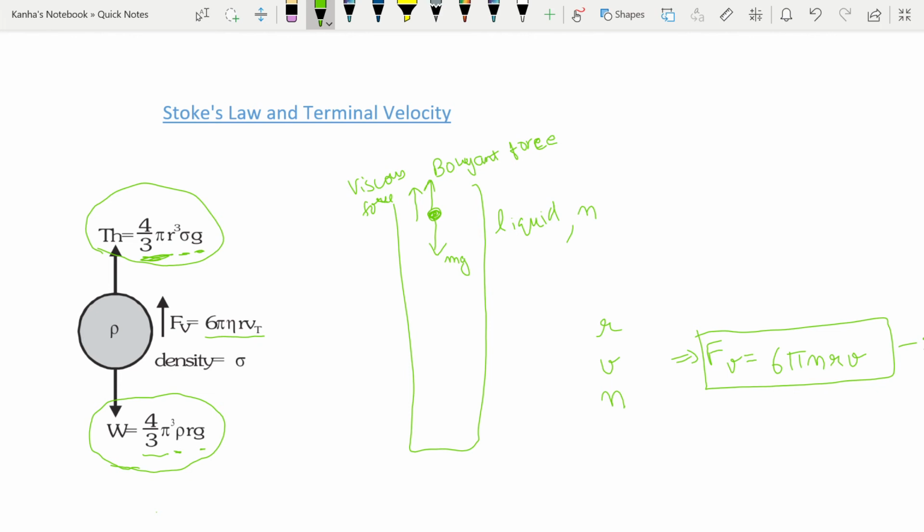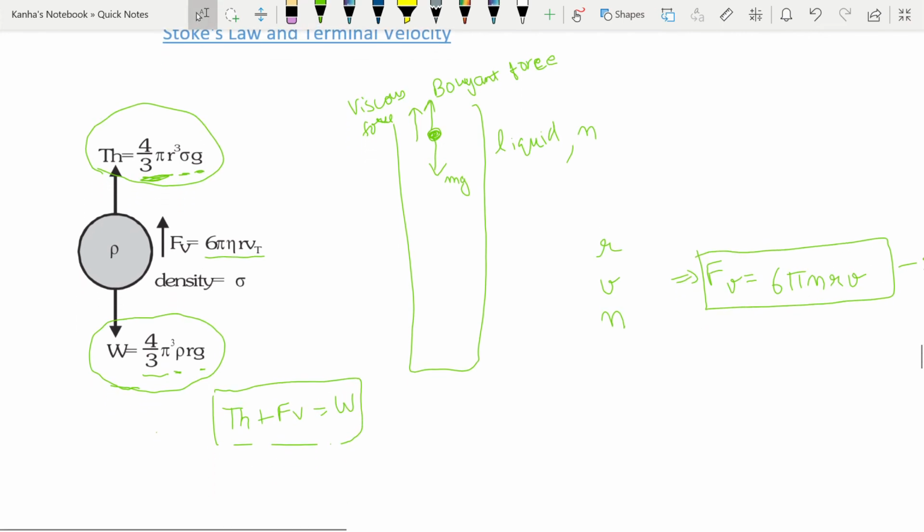Now if I just equate these and try to find the condition when there is no acceleration on the body, I will have my Fth plus Fv is equal to my weight. When I substitute the values of all the three there, I find that the velocity, which will be known as the terminal velocity, Vt is nothing but 2 by 9 into r square (rho minus sigma) into g by eta.